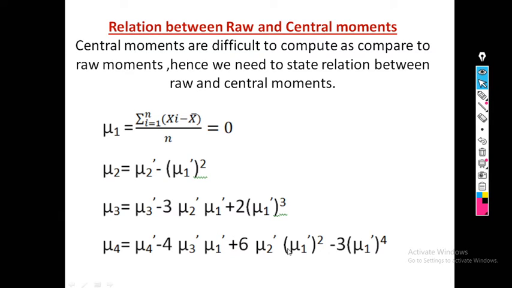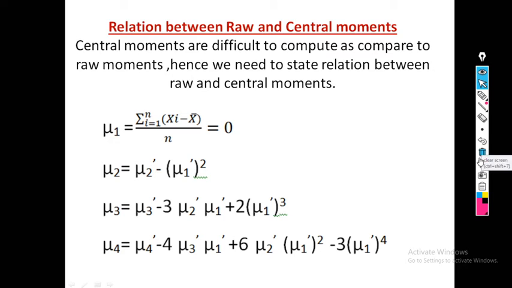Now, the relation between raw and central moments. Sometimes central moments are difficult to find compared to raw moments. Raw moments are very simple to calculate, but central moments are slightly more difficult. So using this relation between raw and central moments, we can find the central moments. So see here, what is the relation?